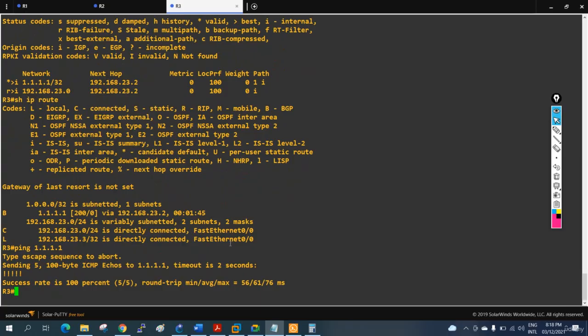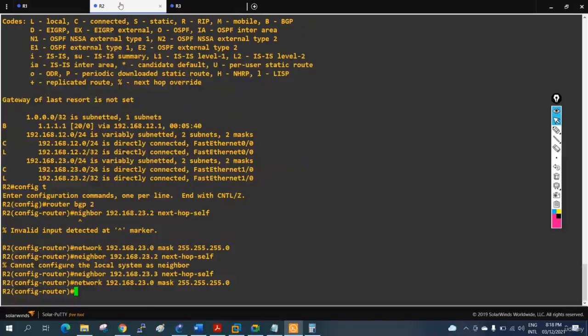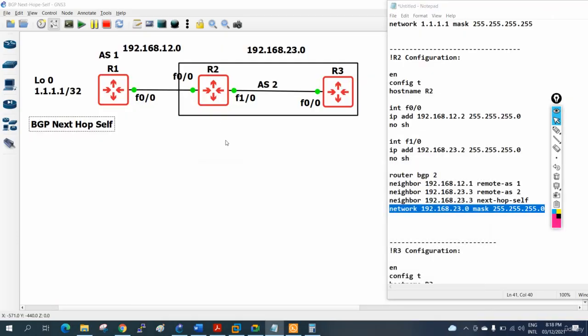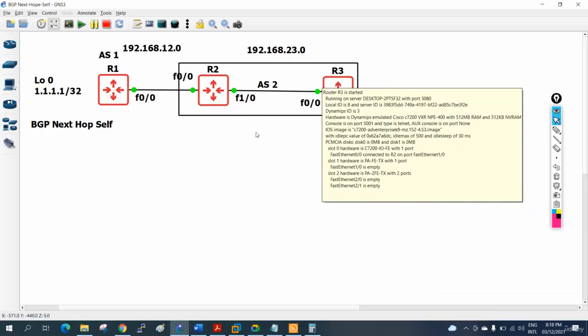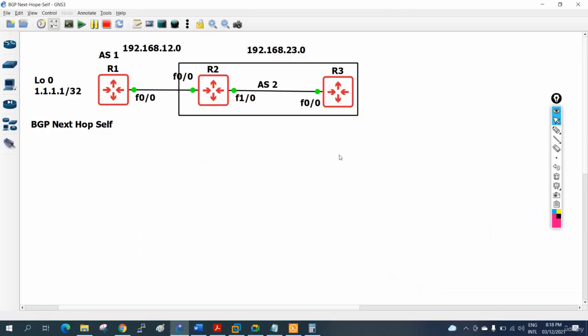So we just need to write two commands in the router which connects eBGP to iBGP. This is the eBGP, this is the iBGP. This router is connecting, so we need to tell our neighbor. If you have one more neighbor here, then you need to say neighbor, write the neighbor IP and say next hop self, and then whatever link you have connectivity, write that link. Then they will get this route.